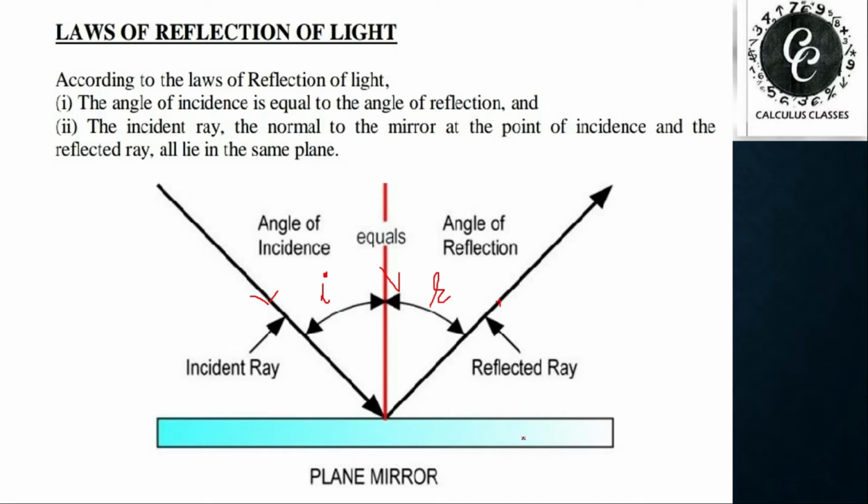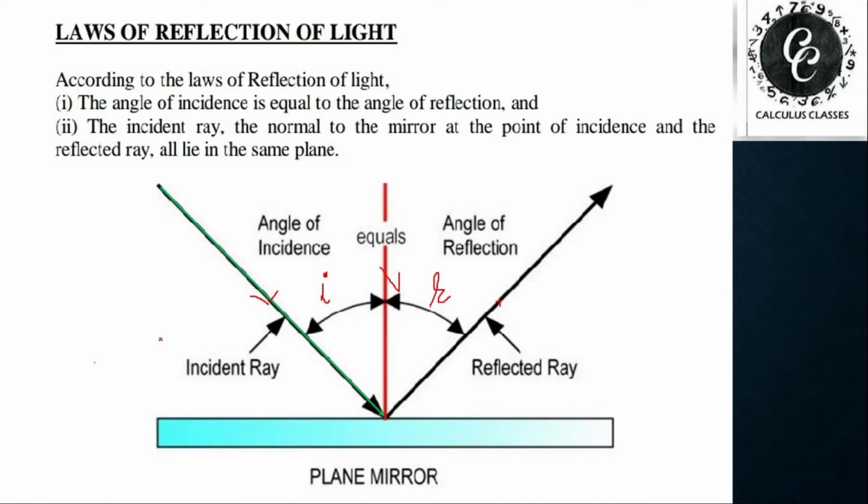So the first law of reflection says that the angle of incidence is equal to the angle of reflection. Now the second law: the incident ray, now we are seeing the incident ray, this is the incident ray and this is the reflected ray, and the normal at the point of incidence all lie in the same plane. That means they are in the same plane.